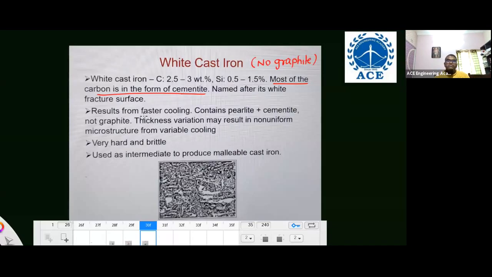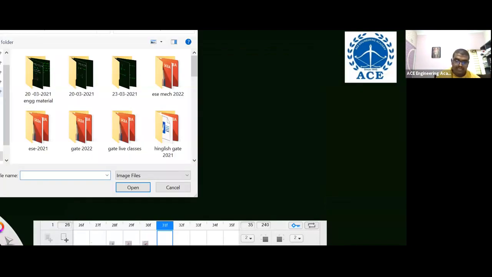It is produced from fast cooling. Remember, it does not have any graphite. Very hard and brittle; machining is not possible. But this white cast iron is used to make malleable cast iron. To make the malleable cast iron, we mostly use this white cast iron. Understand? White cast iron: no graphite, fast cooling, used to produce malleable cast iron. Remember that. Now, the last type of cast iron is malleable cast iron.